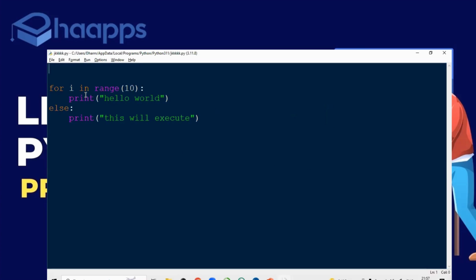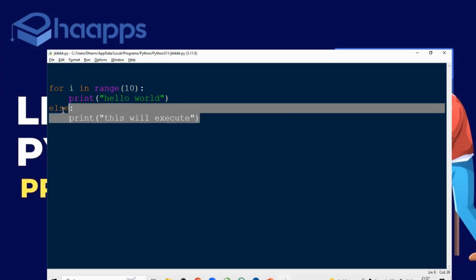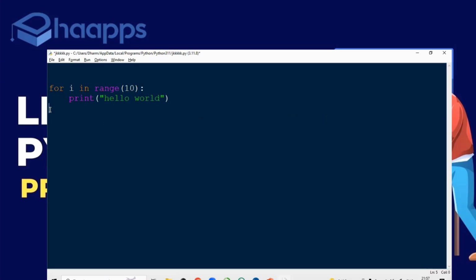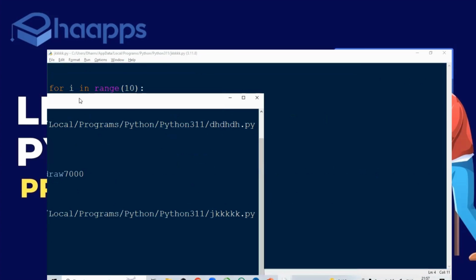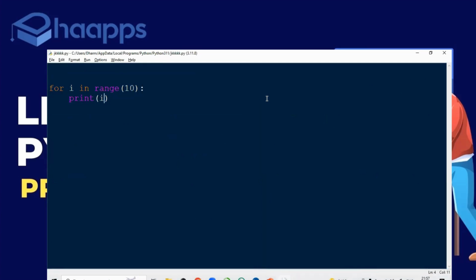So for i in range of 10, I'm printing hello world. Now I will give a certain condition. Better, I'll print the i value. I'll get 1 to 10. Pass, I'll discuss after a few days. Don't worry, I'll discuss pass also. But let's talk about the break statement today. So what will the break statement do?